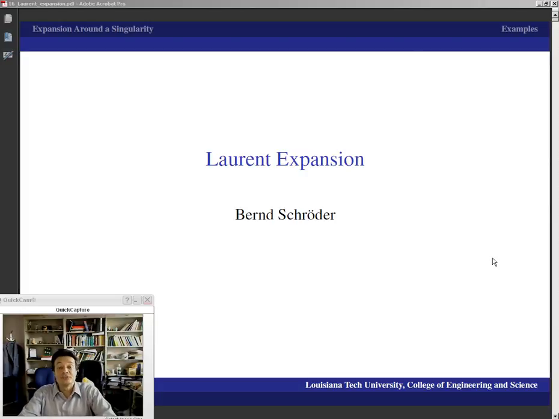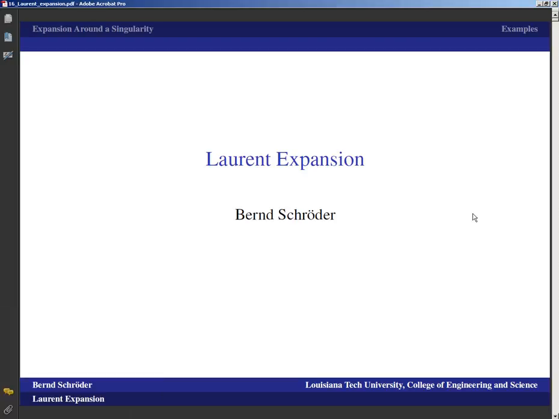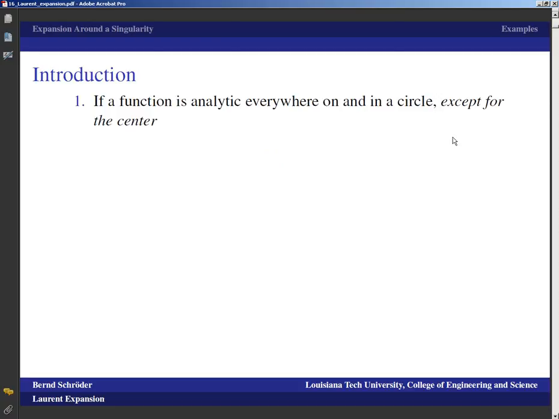Alright, just as promised in the previous presentation on series expansions for analytic functions, we're now going to talk about some expansions that involve negative exponents. And of course, we're not doing that just for the sake of throwing around negative exponents. It's because we're going to expand in situations where, say, a function is analytic everywhere on and in a circle except for the center.